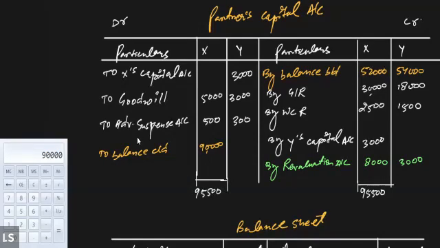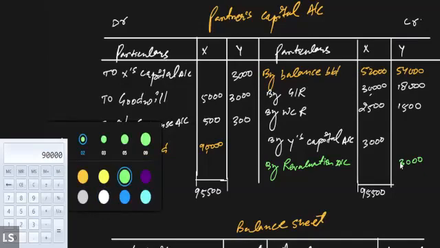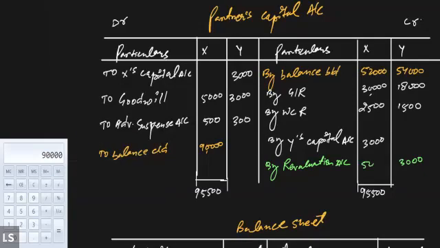Sir, is X's share in profit 8,000 or 5,000? Oh, let me correct it. Yeah, I'm sorry. X's revaluation profit was 5,000. So we will write down 5,000. In that case, our closing capital is also incorrect. So 5,000.